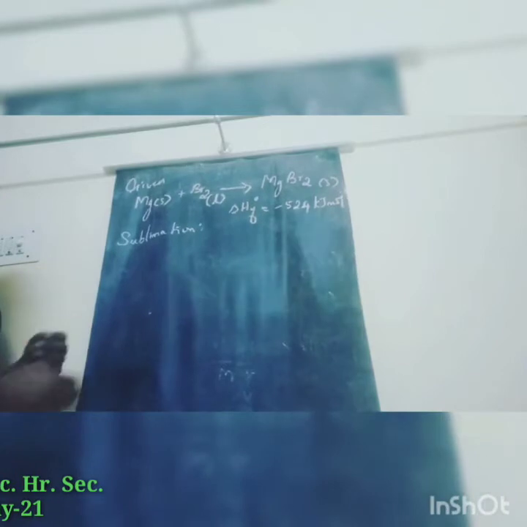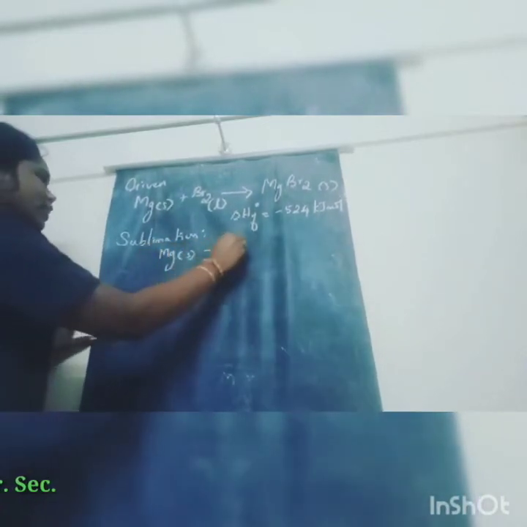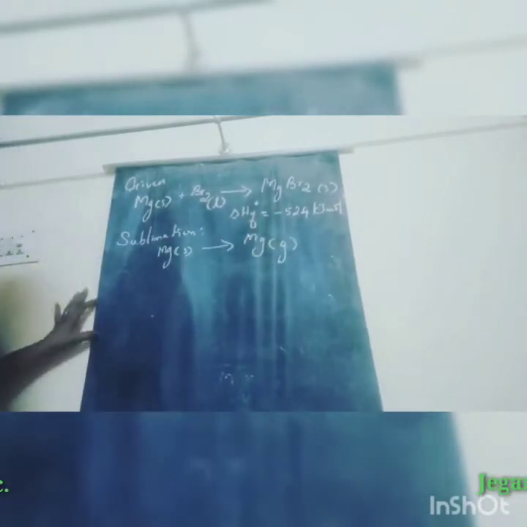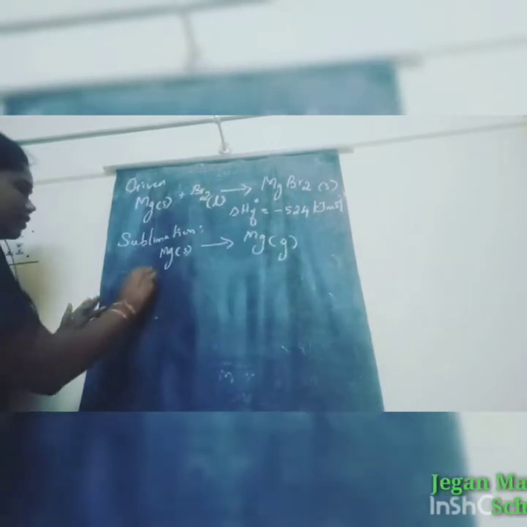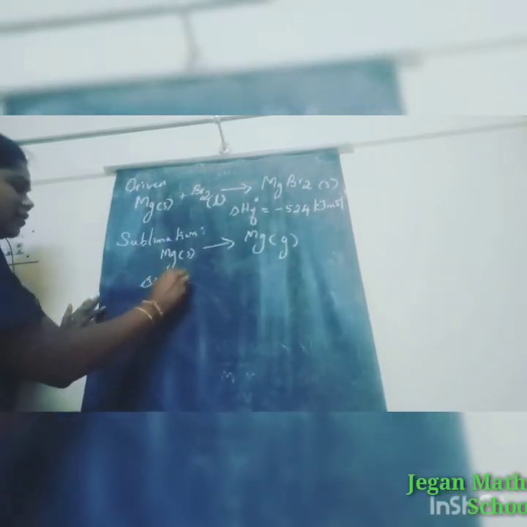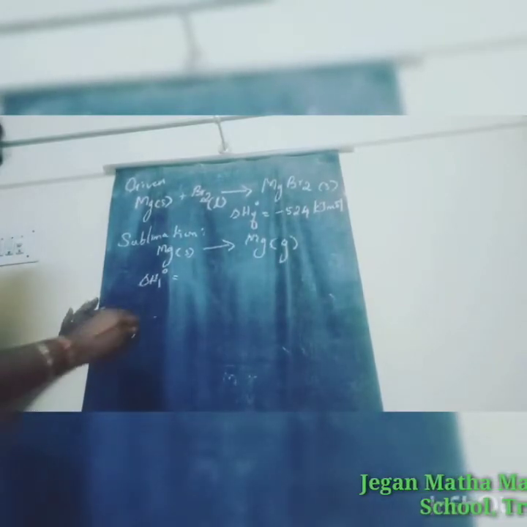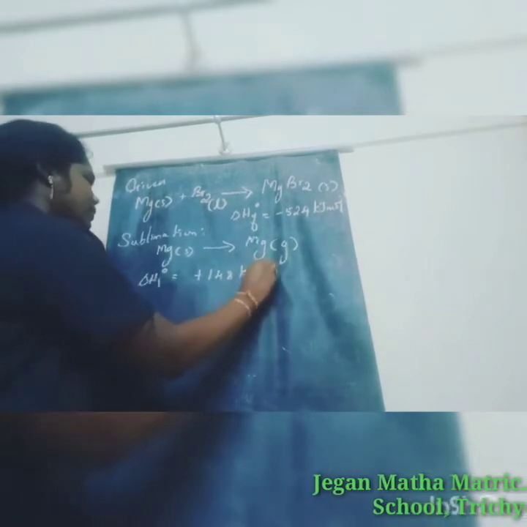So here magnesium solid goes directly to magnesium in gaseous state. Here the ΔH1° value is plus 148 kilojoule per mole.